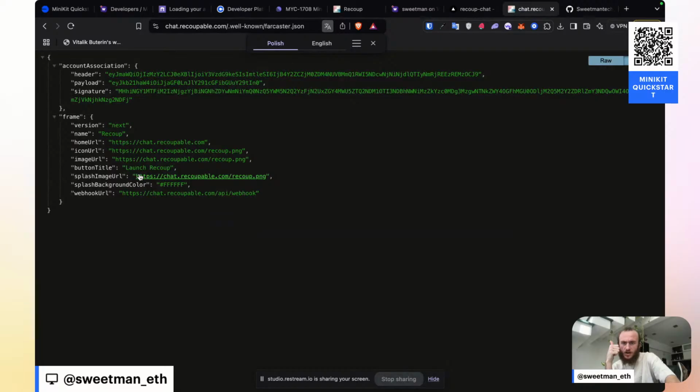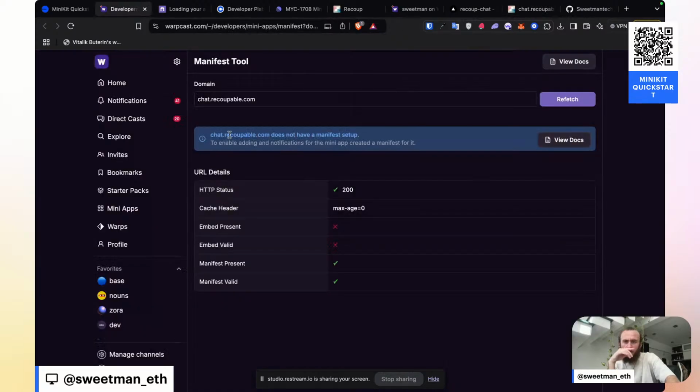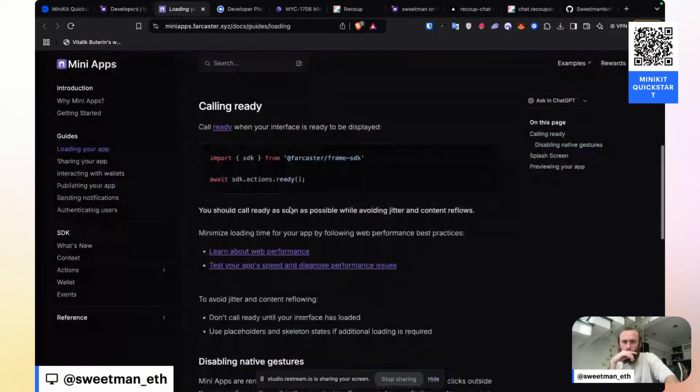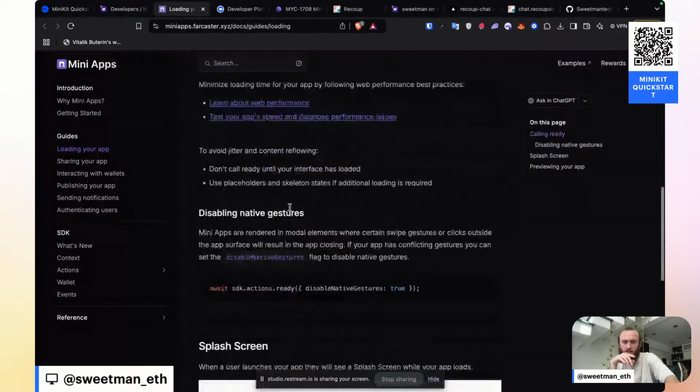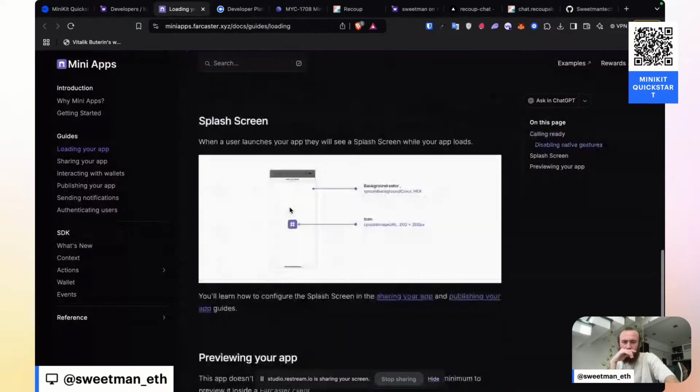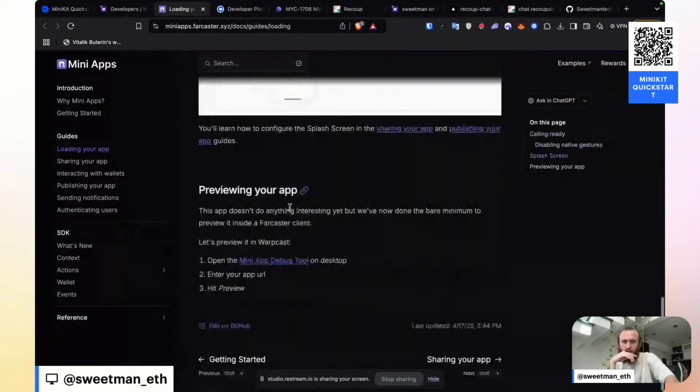Icon URLs are all the same. The webhook URL is potentially invalid. But over here, it's saying we don't have a manifest set up, even though we do. So we should already be calling that splash screen, previewing your app.